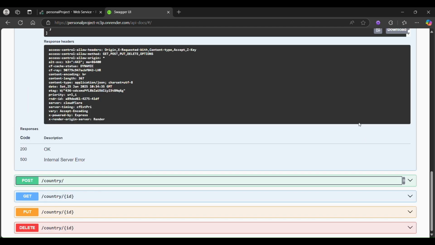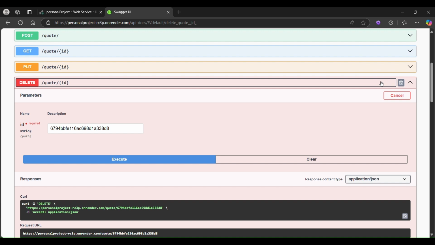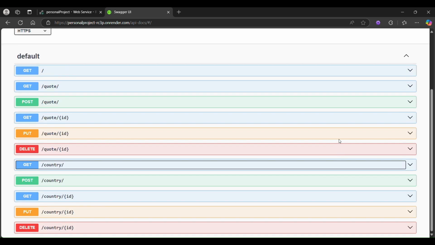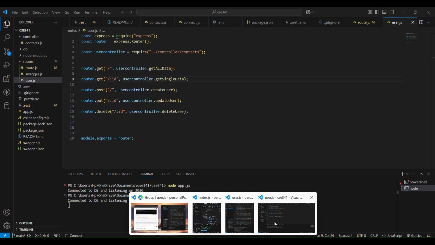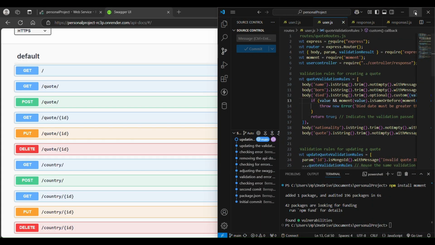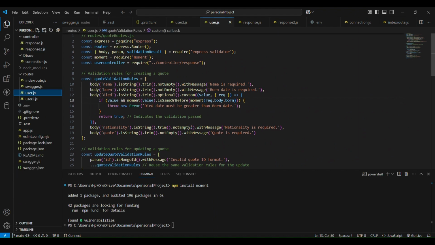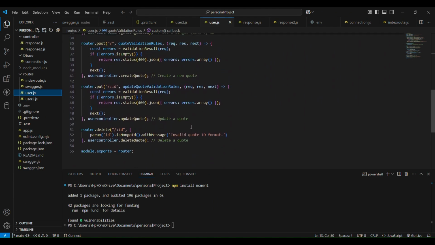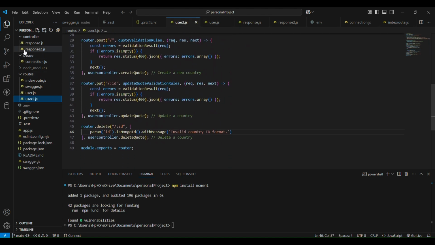So I'm just trying to close that. All right, so that's that about my project. Now checking my source code. I need to update this.